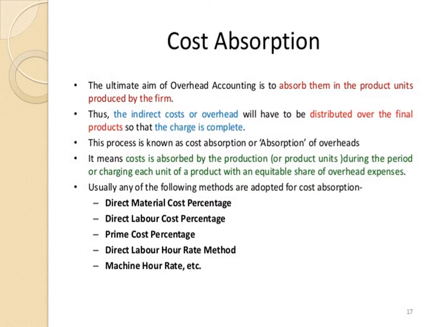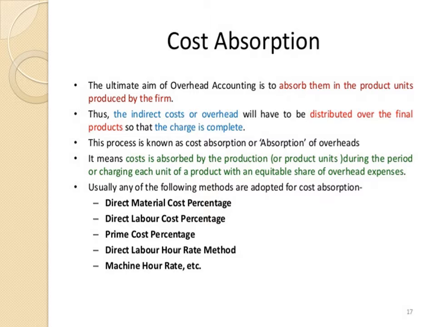So last time we have seen the allocation and apportionment of overheads. Now whenever we are saying allocation of the overheads, the costs are allocated to the cost unit or the cost center. And so the ultimate aim of overhead accounting is to absorb them in the products or units which are produced by the firm. Thus the indirect cost or overhead will have to be distributed over the final product so that the charge is complete, and this process is known as cost absorption or absorption of overheads.